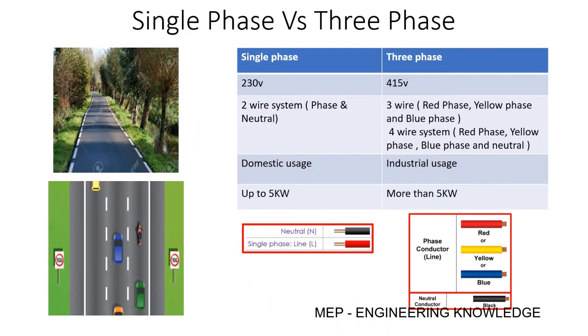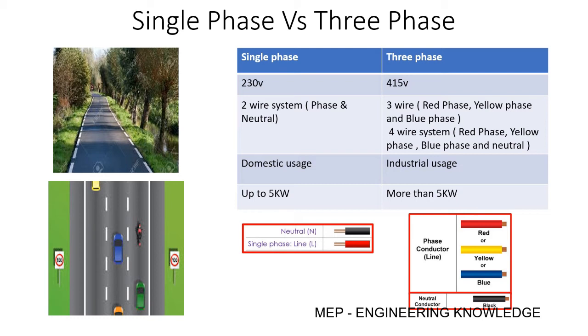The next basic on electrical is single phase and three phase. Many people get confused about why it is called single phase, why it is three phase, and what is the difference between single phase and three phase. So single phase is 230 volt, three phase is 415 volt. Three single phase connections together are called three phase. In single phase, we measure the volt difference between neutral and phase, whereas in three phase, we measure from phase to phase. That is the reason we have 415 volt.